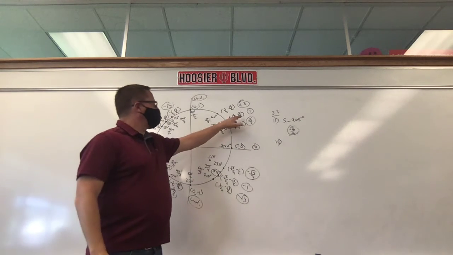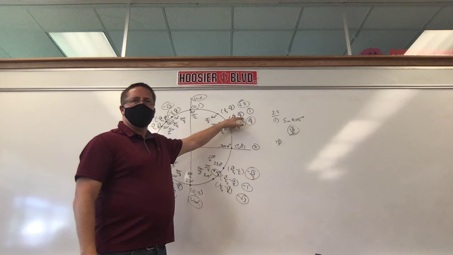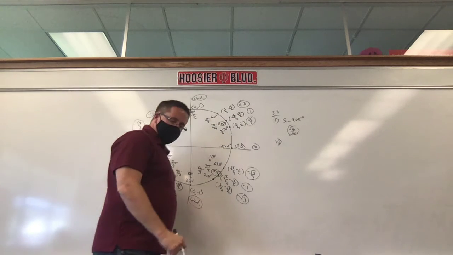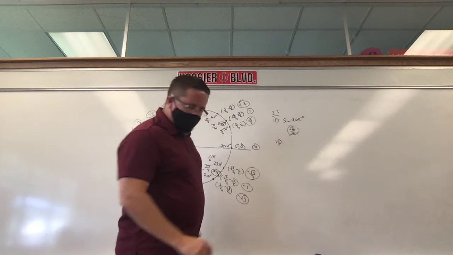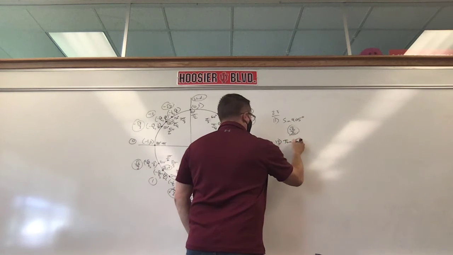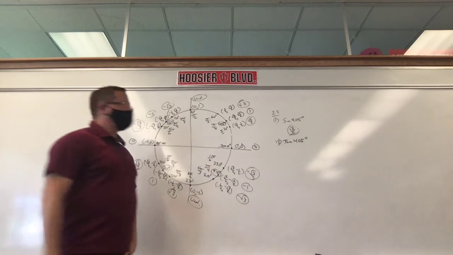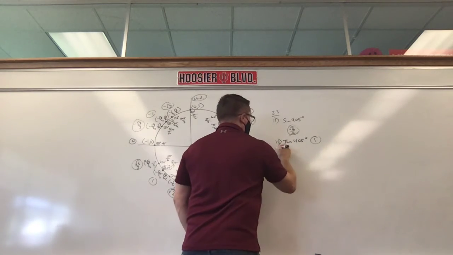Am I looking at the first value or the second value for that? They're the same. Which one is the first or second? Second. Sine is second. It goes cosine, sine. Don't mess those up. Tangent of 405. Where are we going to look on this one? Same place. Tangent is 1.